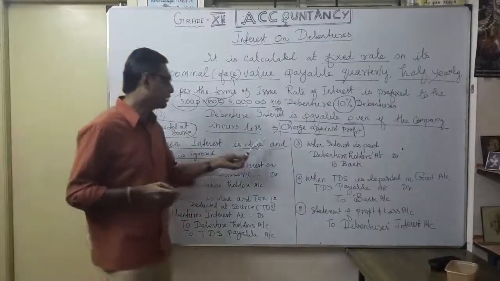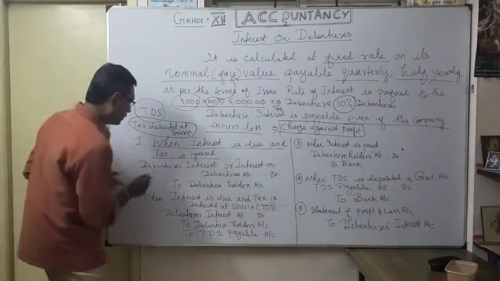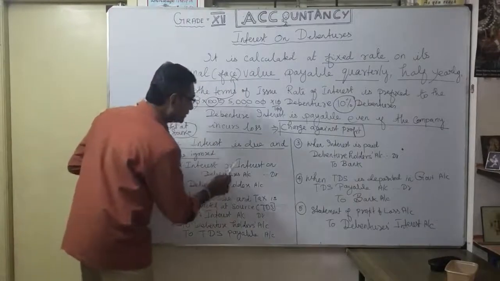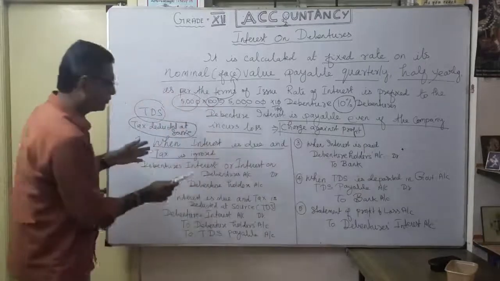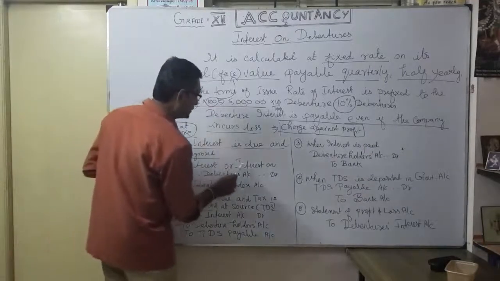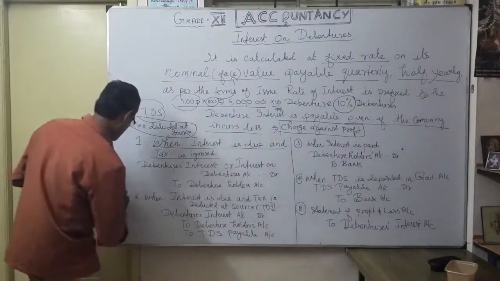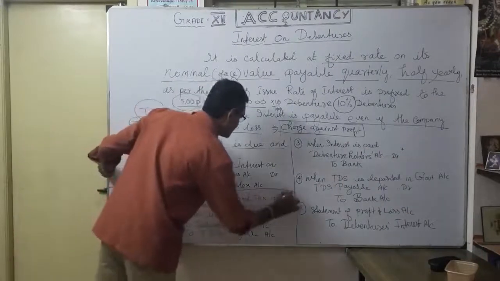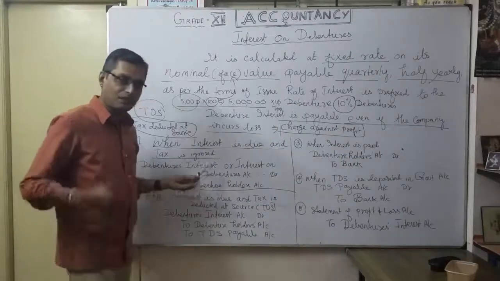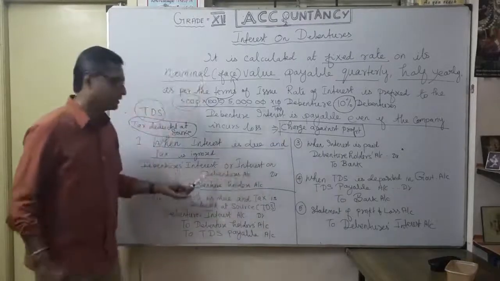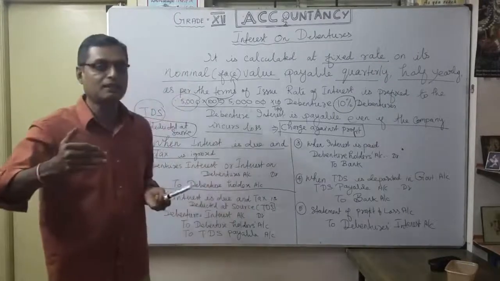But when interest is due and tax is ignored, what is the first journal entry? Very simple. You show debentures interest account, or you can also call it interest on debentures account, debit, to debenture holders account, credit. Debenture interest or interest on debenture, you can say either way, to debenture holders account. That is the first entry I am going to pass.